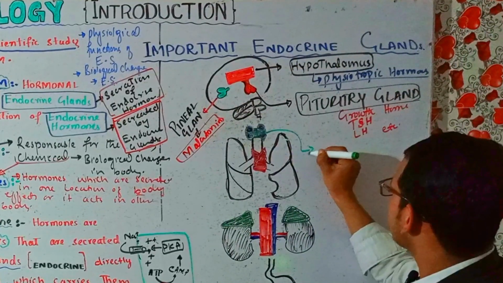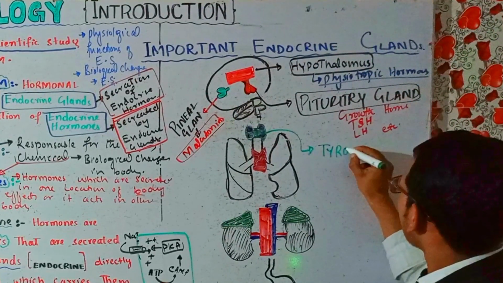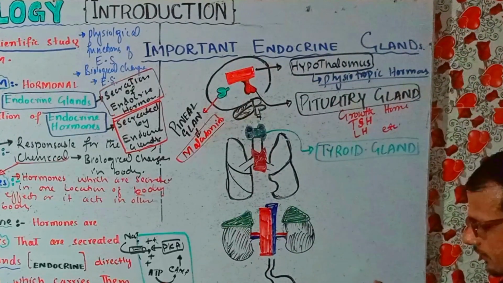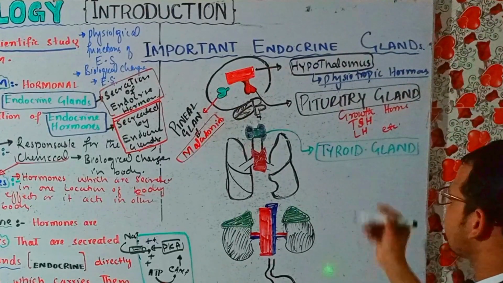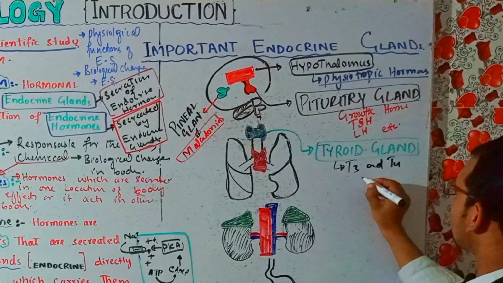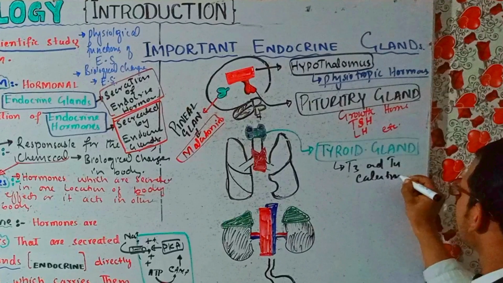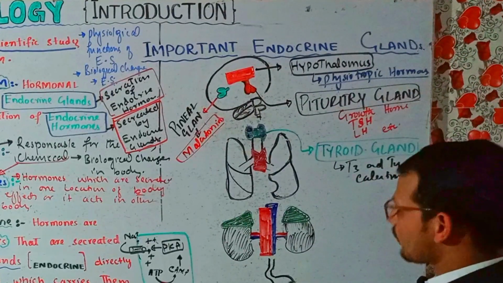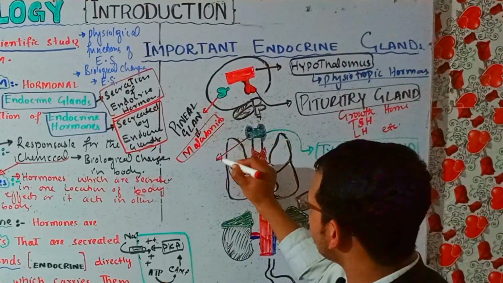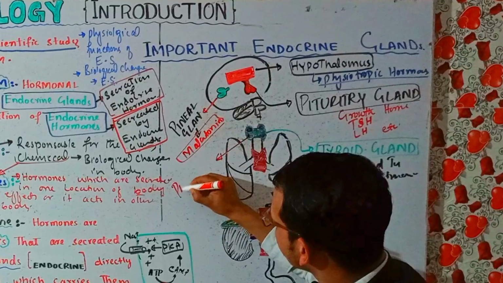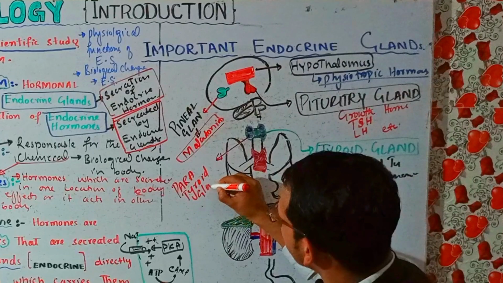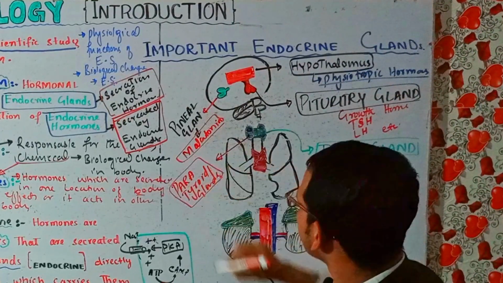this is called the thyroid gland. The thyroid gland is responsible for the release of thyroid hormones T3 and T4, and also calcitonin, right? There are four glands present behind this thyroid gland, and these glands are called parathyroid glands, right?